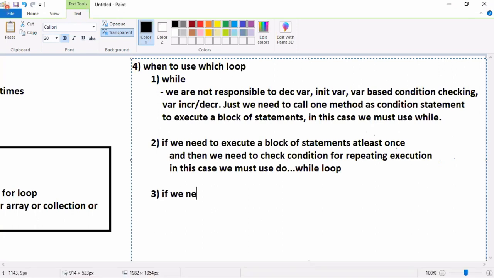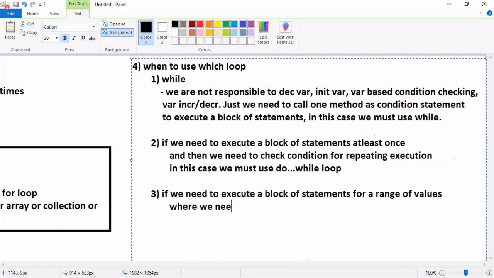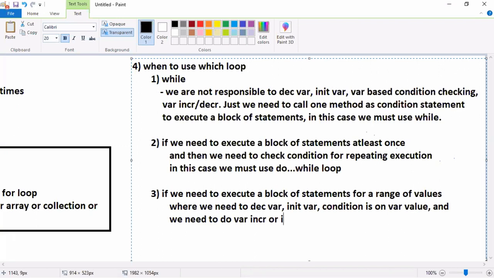The next, if we need to execute a block of statements for a range of values, okay, where we need to declare variable, initialize variable, condition is on variable value, and we need to do variable incrementing or decrementing.